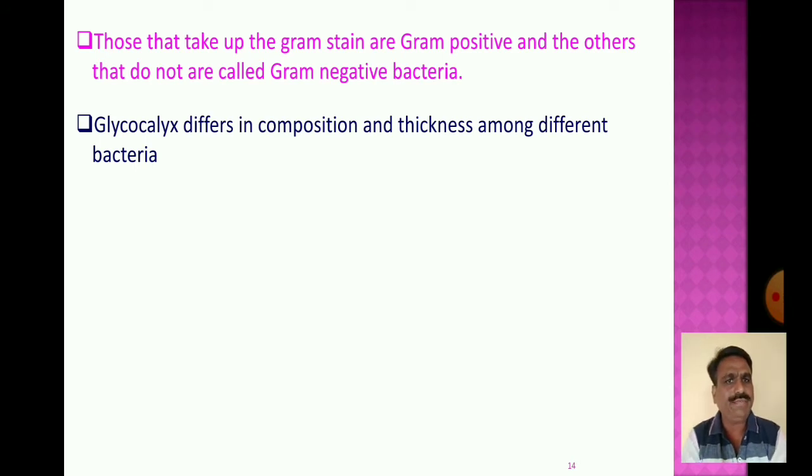Glycocalyx differs in composition and thickness among different bacteria.